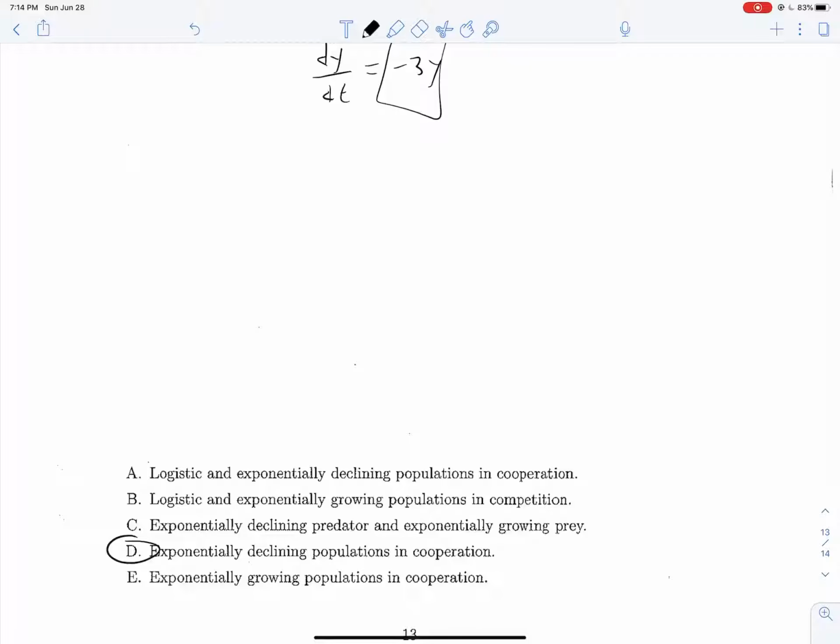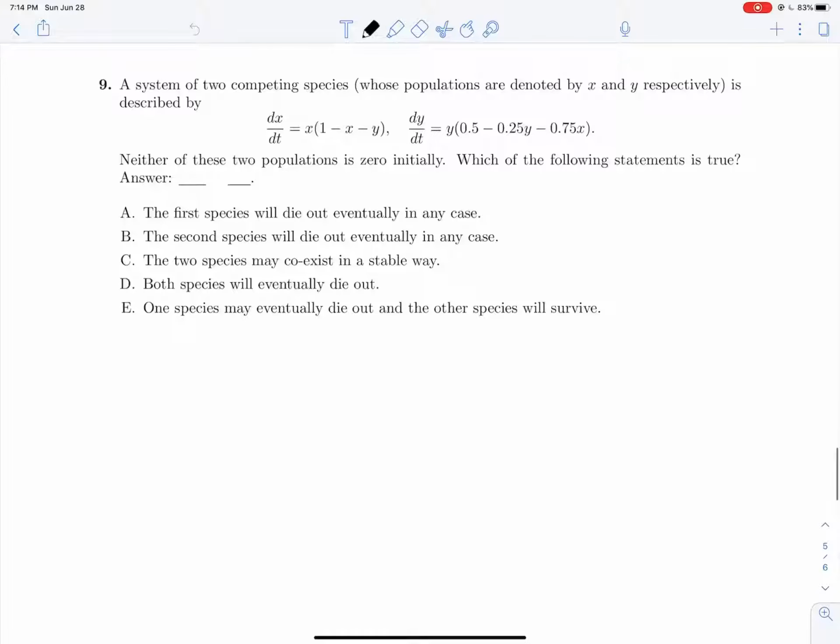Let's go look at one of the quizzes. I lied, this isn't a quiz, but this is the one that we're going to do now. A system of two competing species whose populations are denoted by x and y are represented here. Neither of the two populations is 0 initially. Which of the following statements is true? And interestingly, two of these statements are actually true, and it's a really niche case, but you'll see how this works out in the end.